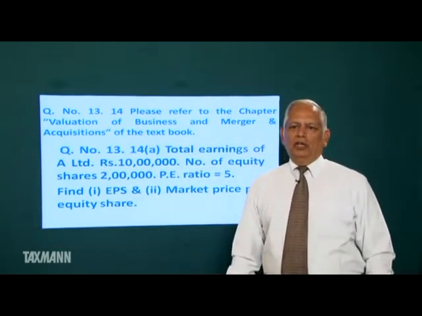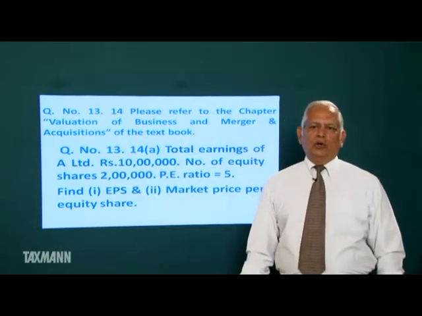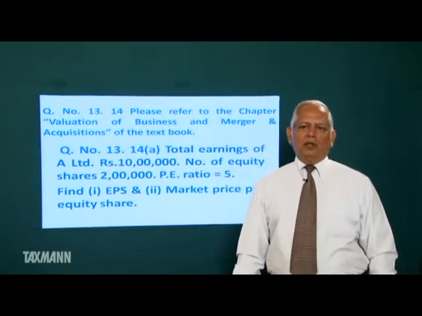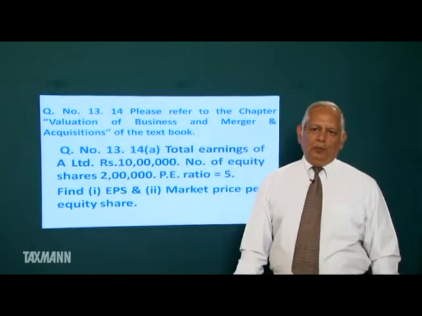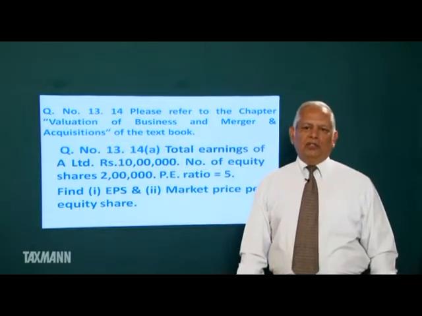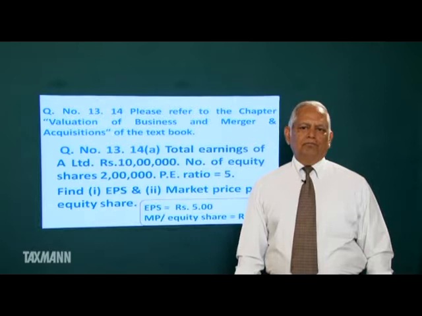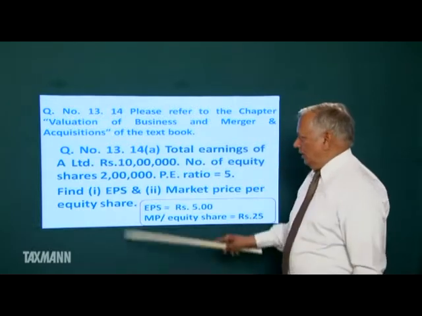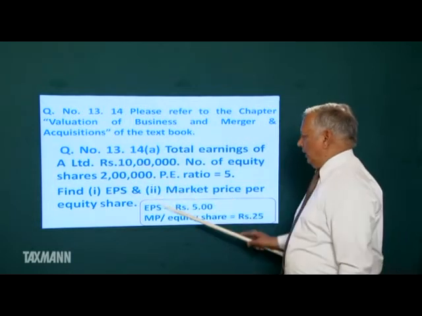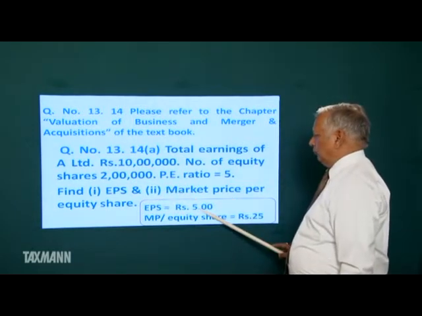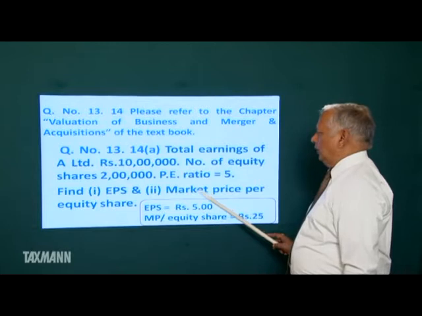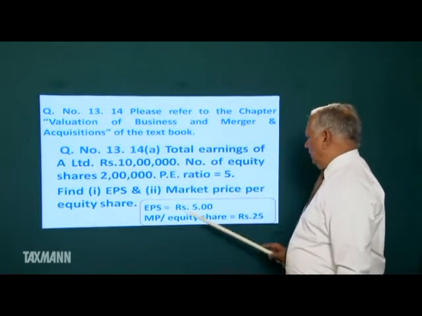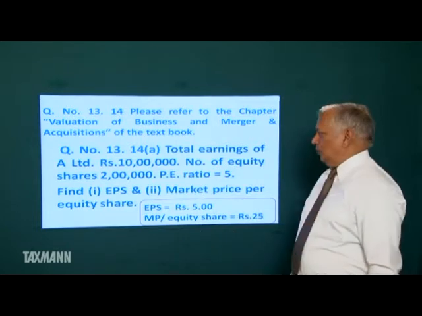Price earning ratio is also 5. What is price earning ratio? Market price upon EPS. So market price upon EPS is 5, EPS is also 5, so market price is 25. EPS rupees 5 per share, it is 10 lakh divided by 2 lakh. Market price is equal to EPS into price earning ratio, that is 5 into 5, so market price per equity share is rupees 25.